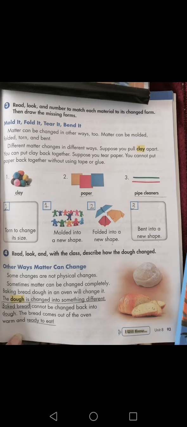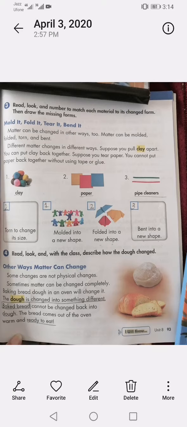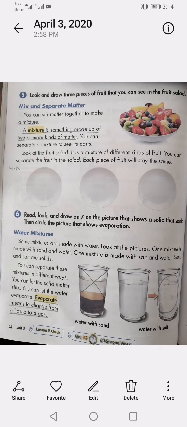The bread comes out of the oven warm and ready to eat, and the baked bread cannot go back to dough. Okay, this is called another change. It can be called chemical change. Okay, now come to page number 94.